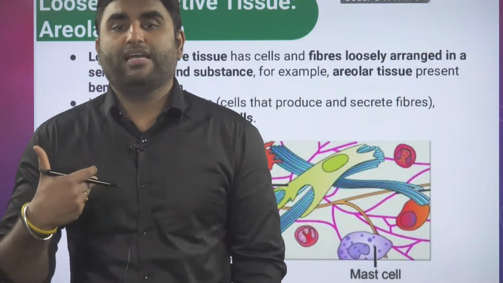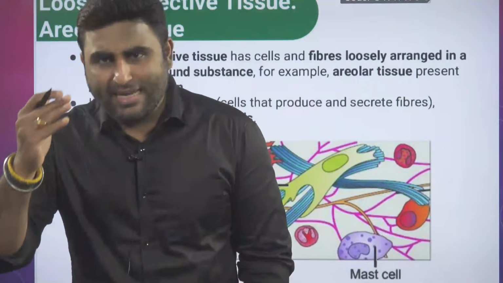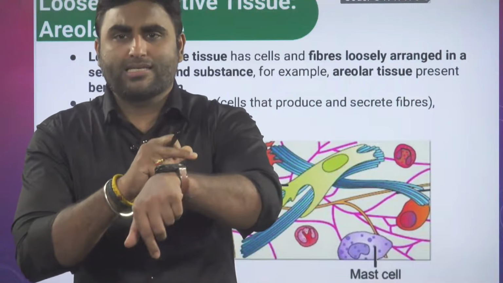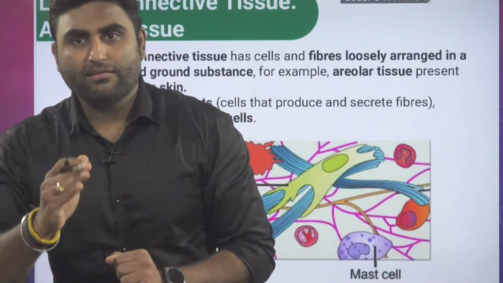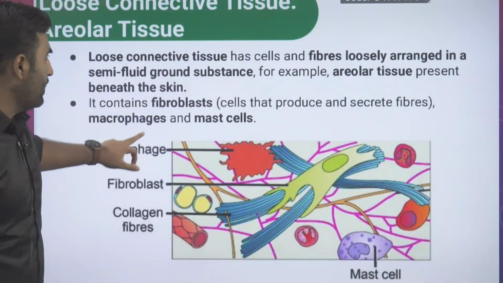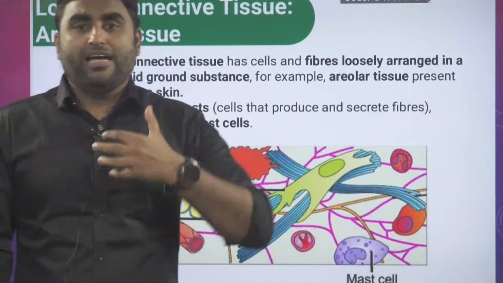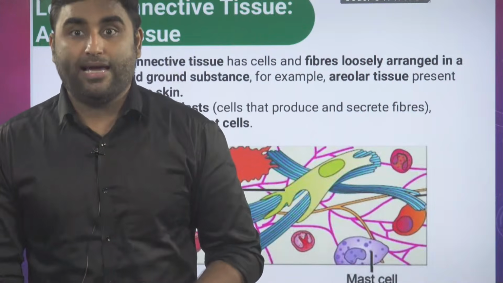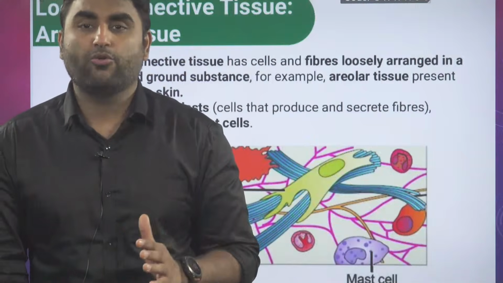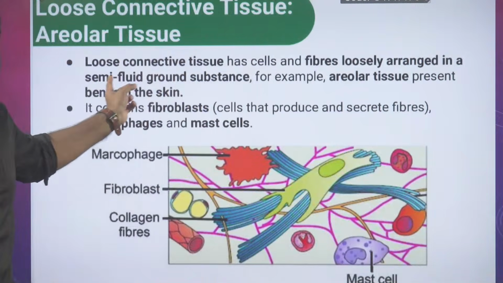Wherever you have epithelial tissue, beneath that epithelial tissue, like skin is there, below it there will be loose connective tissue, areolar. Inside also you have mucous membrane lining the alimentary canal, digestive tract, respiratory tract. Beneath also there you will have loose connective tissue. That is which one? Areolar.